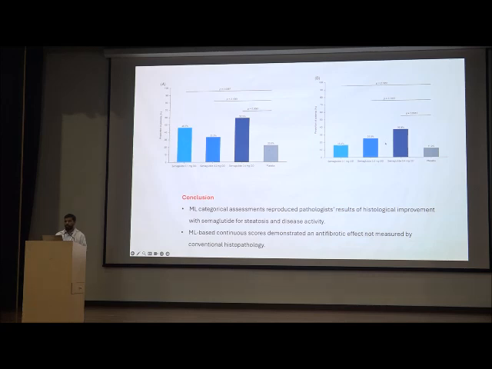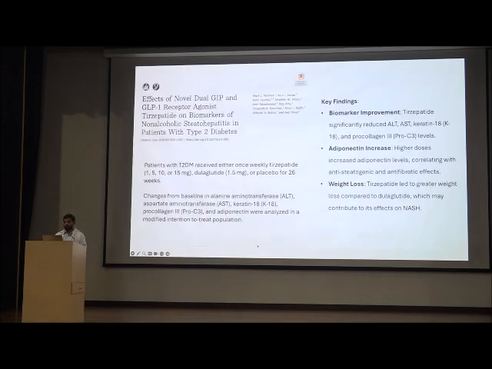So 0.4 mg was comparable in both of these graphs, and they showed that machine learning categorical assessment reproduced pathologist results of histological improvement with semaglutide for steatosis and disease activity. Also, machine learning based continuous scores demonstrated an anti-fibrotic effect which was not seen by the histopathologist. So machine learning can be an assessment of response which can help pathologists.